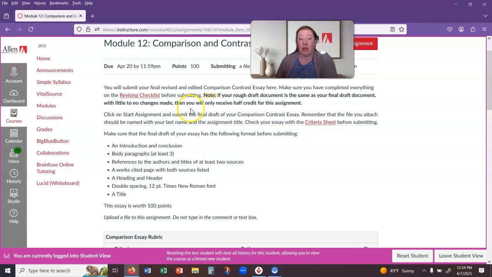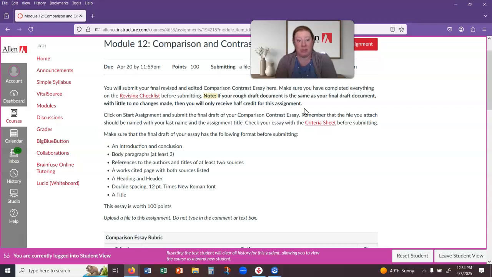Because we went through all of this in order to create a final draft, it is expected that there will be significant changes between the rough draft and the final draft. So there should be a lot that you're working on this week. If you haven't done all of that, then you will only get half credit for the assignment, because that is the whole purpose of spending so many modules on revision. If you're not going to do it, then you haven't met that outcome for the class, and you're not going to get the grade that you need to pass the class. So make sure that you are paying attention and putting forth the effort into that.